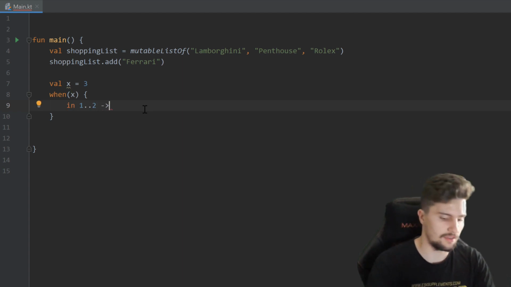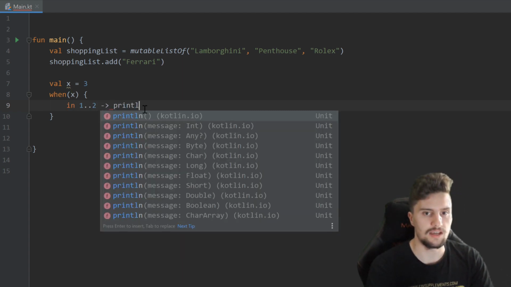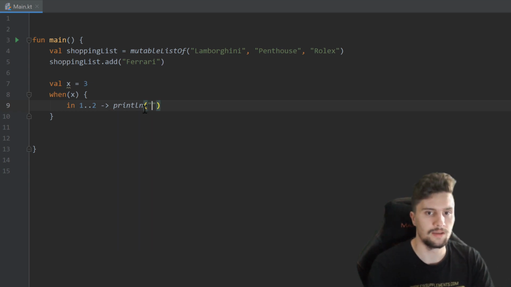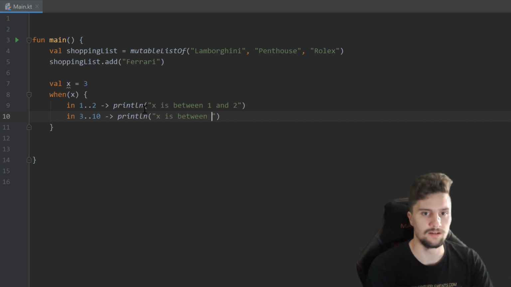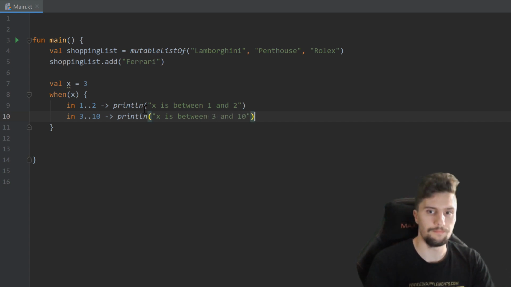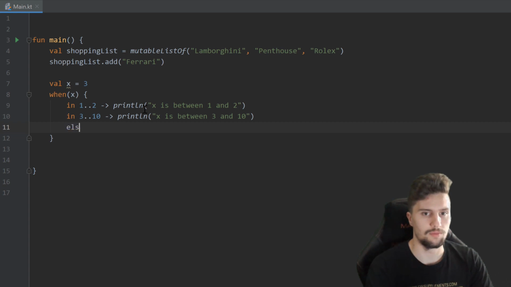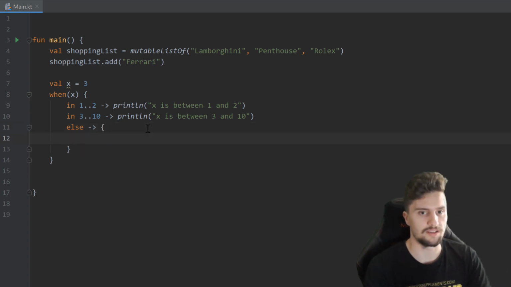Then we make this arrow, and let's say in this case we want to print a line x is between 1 and 2. And then we could just add another statement here. If it is in the range of 3 to 10, for example, then we want to print line x is between 3 and 10. And for example, else, so in all other cases, if these two were false, then we just want to execute another piece of code.